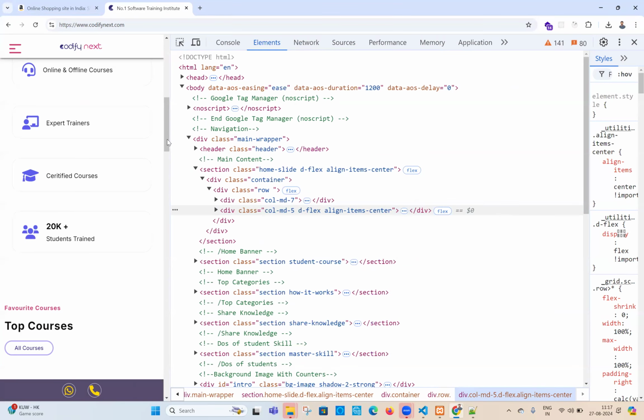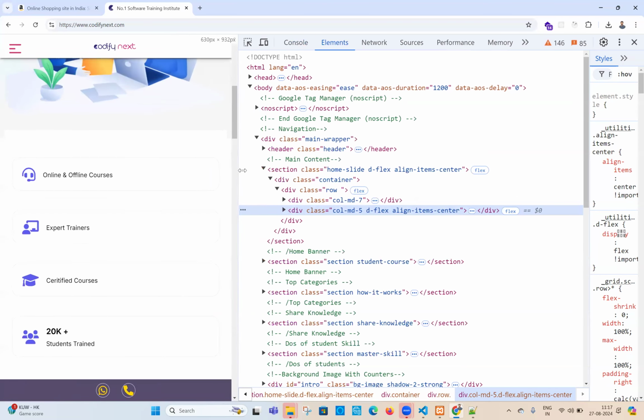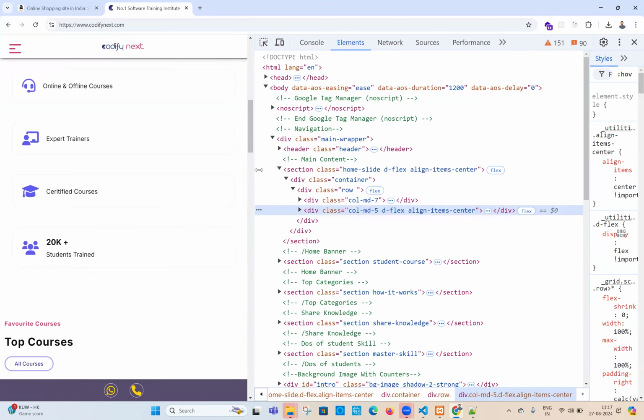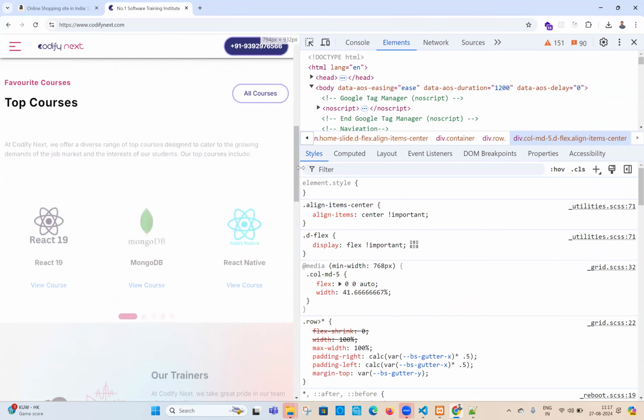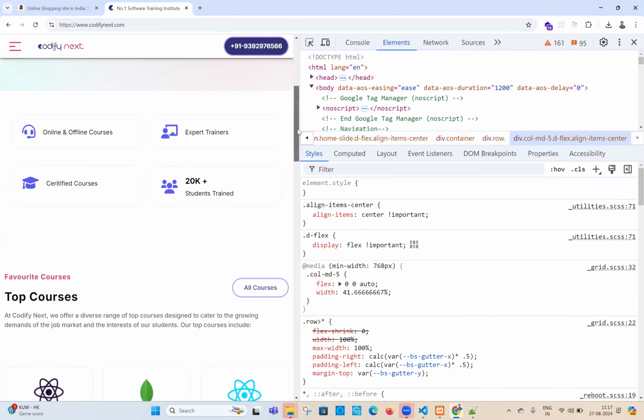Now, all of you see this carefully. In this device, they are all coming side by side. Now let me increase my screen. Watch carefully, what is going to happen? Observe the beauty. This is what responsive web designing means. Can you see? If I move this, where is this? Let us go up. Yeah, you see. Why are they coming 2 by 2, side by side? Earlier, all were in one row.